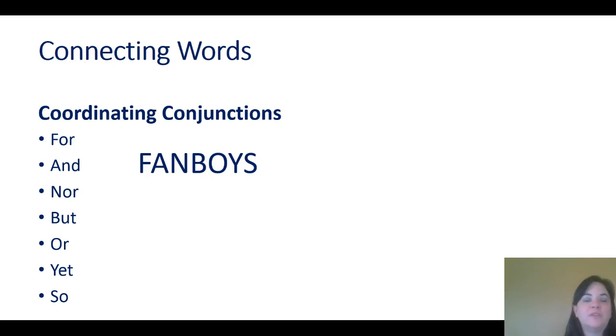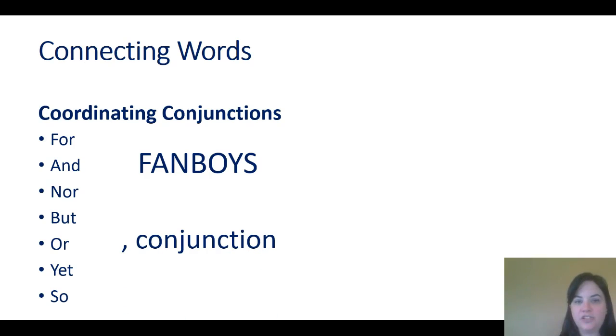Now, I said that when you were using connecting words to correct run-ons or comma splice errors, you have to make sure that you're also using the correct punctuation. When you use a coordinating conjunction, you punctuate it like this: comma, then your conjunction, and then you finish your sentence. The other type of connecting word is a conjunctive adverb.